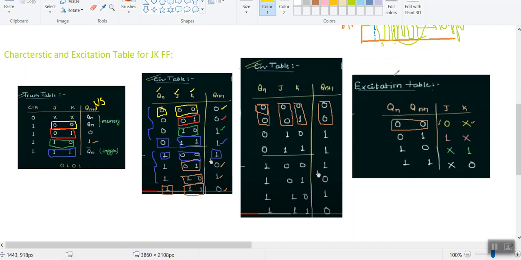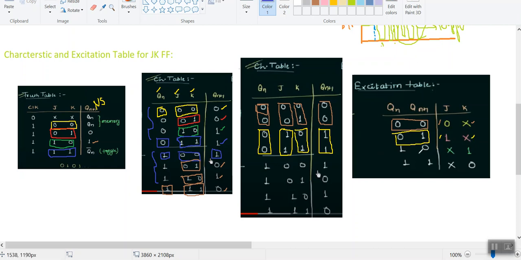And if you go for the second case, Qn is 0 and Qn plus 1 is equal to 1. In both the cases you can observe that Qn is 0 and Qn plus 1 is equal to 1. From this you can understand that my J value is constant at 1, therefore I consider my J value as 1. Whereas in this condition K is varying between 0 and 1, therefore I can consider it as a don't care.